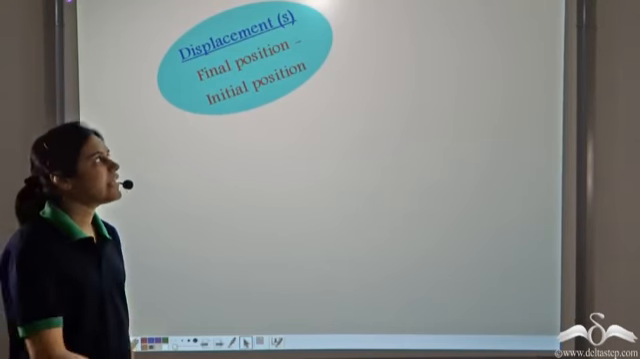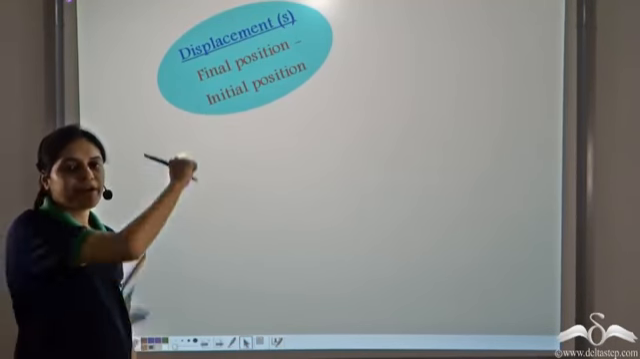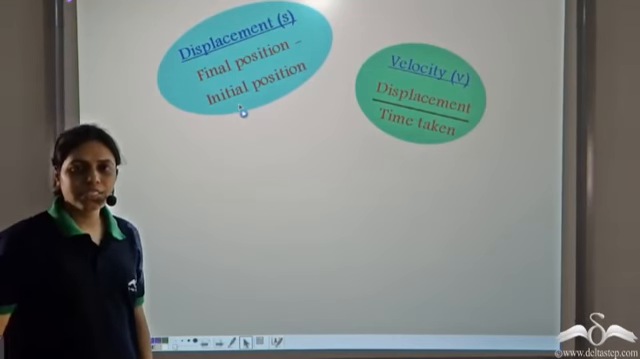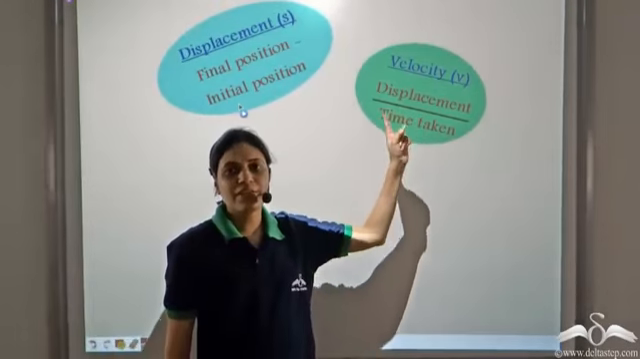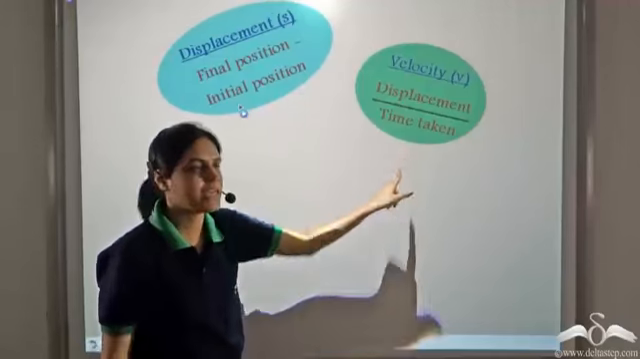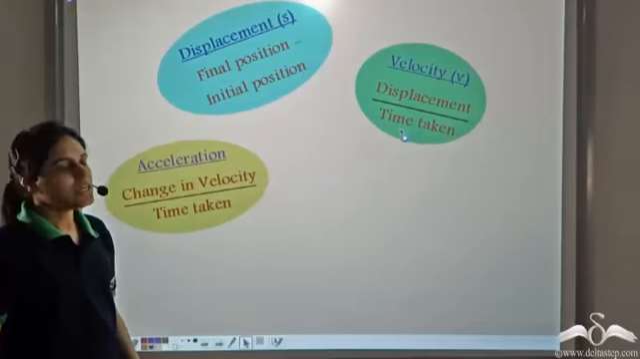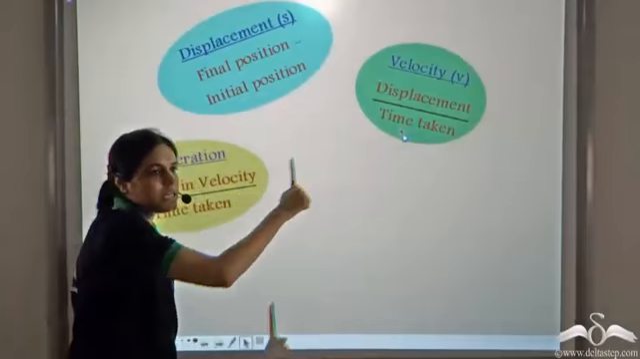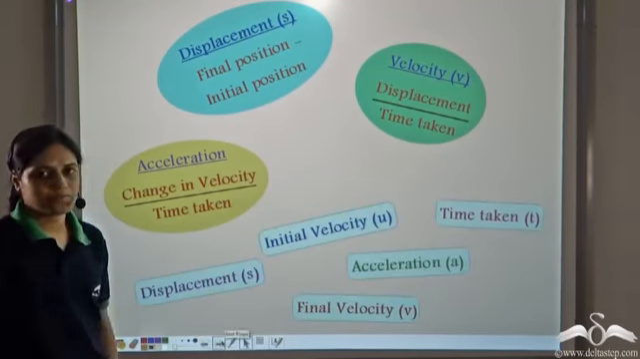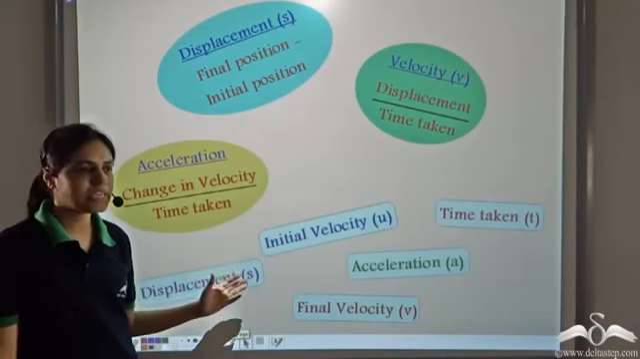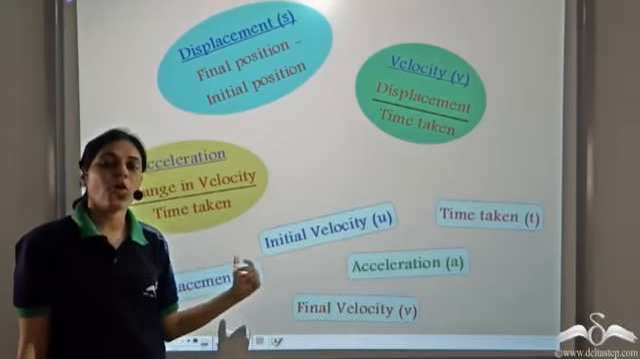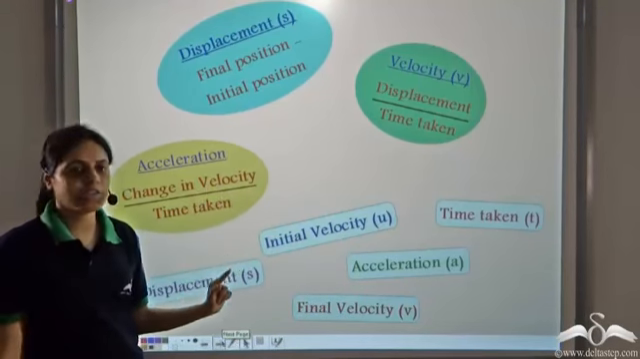We have learned that displacement is equal to final position minus initial position. Velocity is equal to displacement by time taken. Acceleration is equal to change in velocity by time taken. So we see that all these terms, acceleration, displacement, final velocity, initial velocity, time taken, are interrelated.